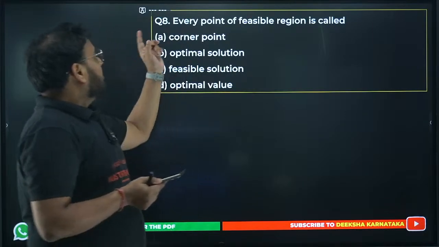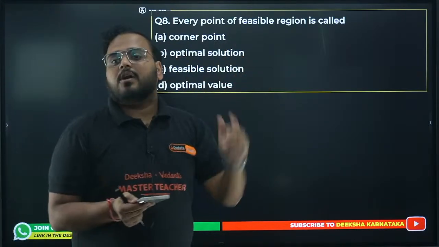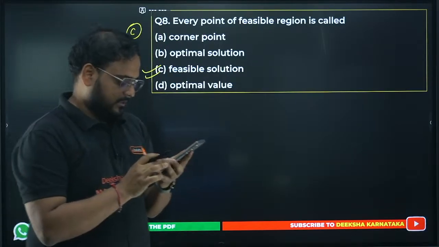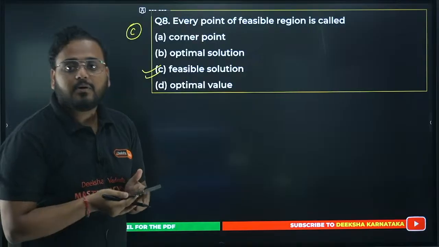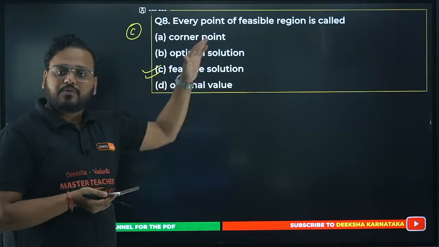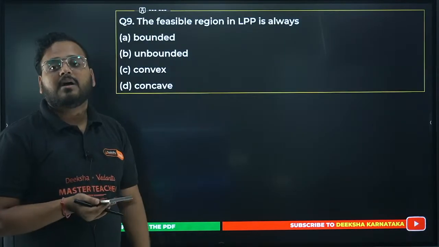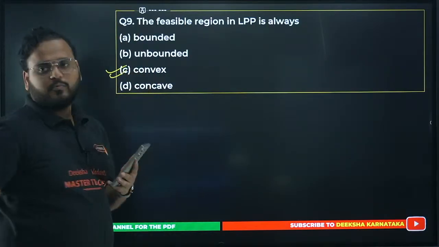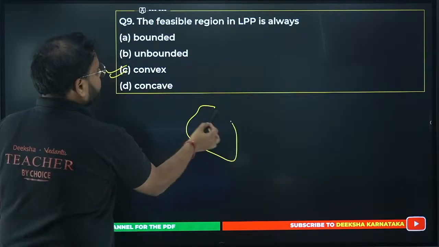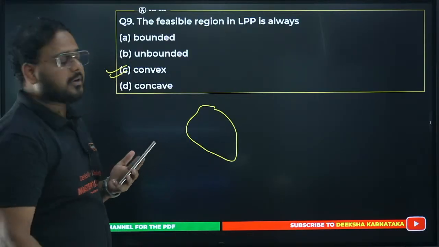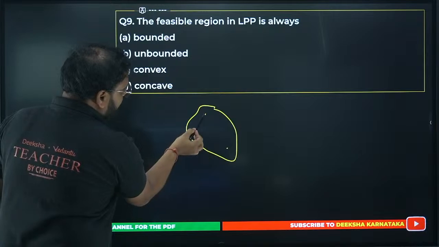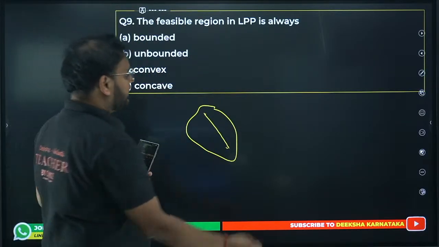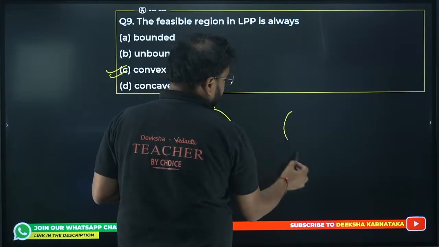You'll see. First one, every point in the feasible region is called what? Very simple. Option C. Yes. Option C. Now next is what? This is a simple question. If you know the definition, that's your answer. Next up, the feasible region in LPP is always convex. What's the meaning of convex? Any feasible region you take, if you take any 2 points and join the line between the 2 points, it will always be inside the shape. For example, I can take this type of area, right?